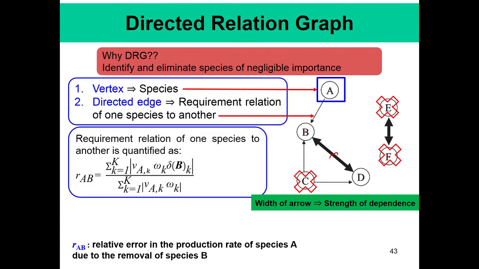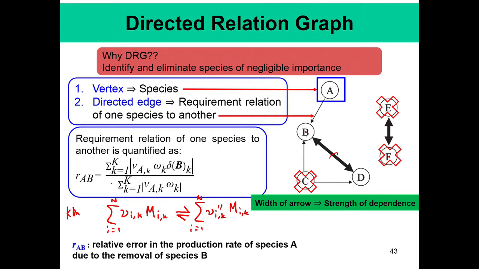it can be quantified by defining this relative error parameter, which is the summation over k equal to 1 to K. If you remember the detailed reaction scheme for the kth reaction, it was something like this: summation i equal to 1 to n. For the kth reaction we could have written like this.